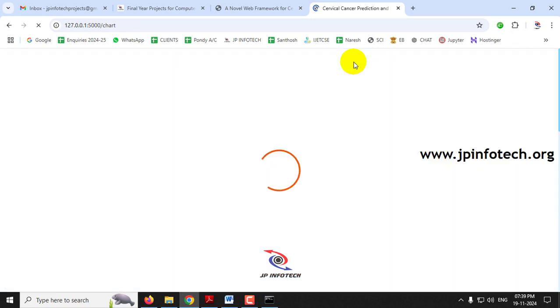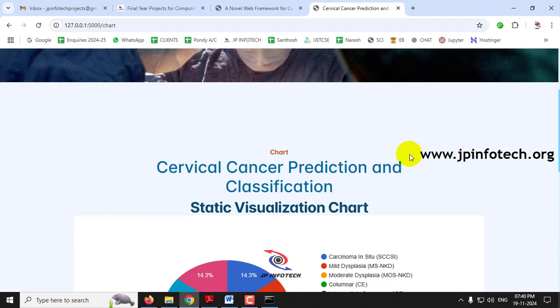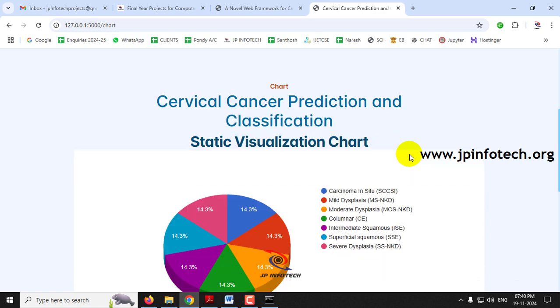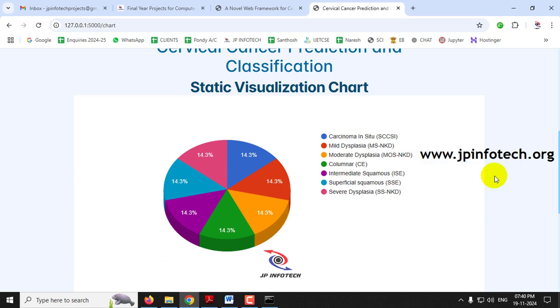And finally comes the chart part. Kindly note that this is a static chart because we have not used any database in the project. This chart is depicted from the data set that we have used. So this is a static visualization chart which contains the class distribution of the classes that we have used in